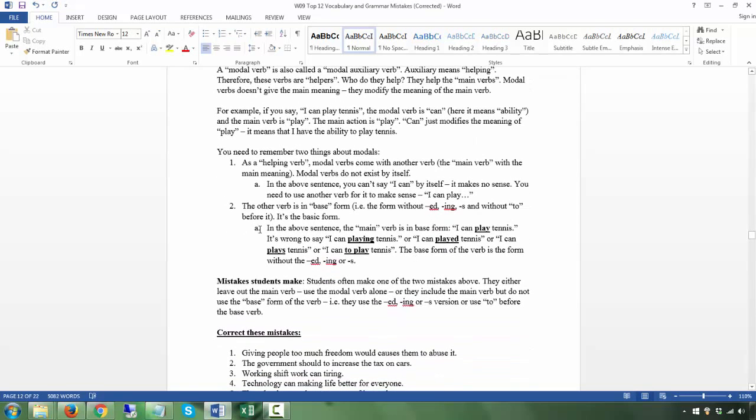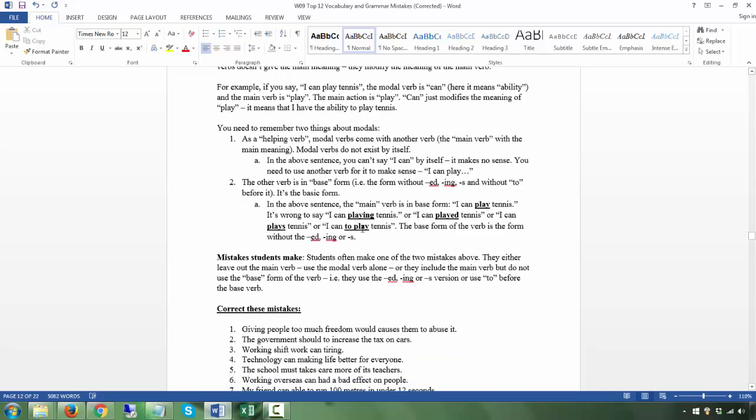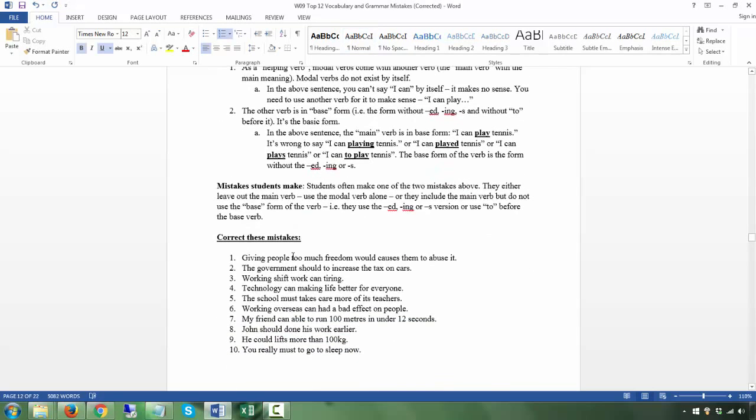Modal verbs. Remember two things I always say. Firstly, because it's a helping verb, modal verbs, actually modal auxiliary verbs, it's a helping verb. You have another verb that always goes along with it, and the second verb, the main verb that gives the main meaning, is always in base form. No ed, no ing, no s, no to plus base, no, just base alone. Okay, so giving people too much freedom would: modal, base verb, no s.